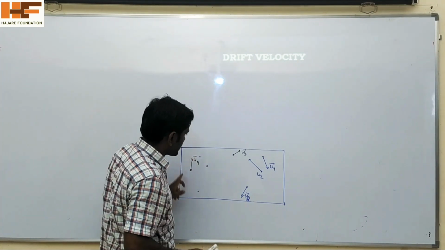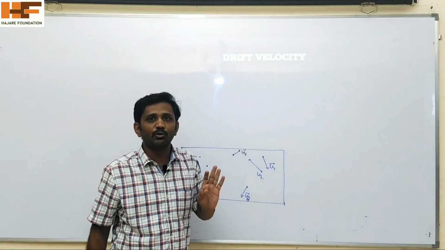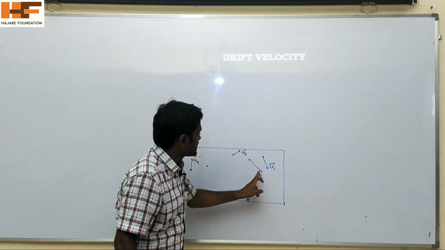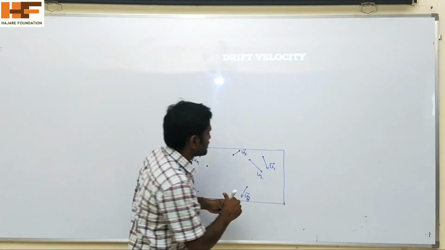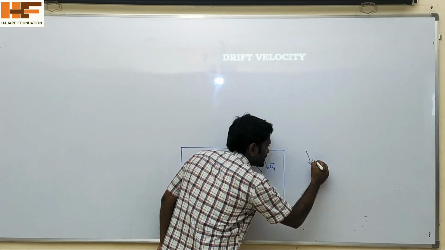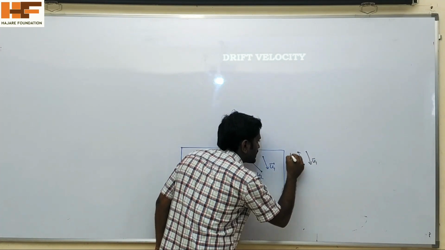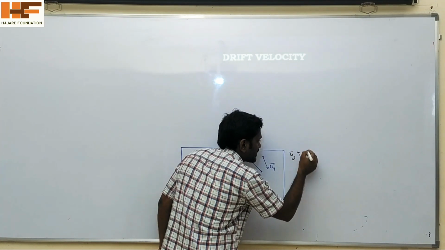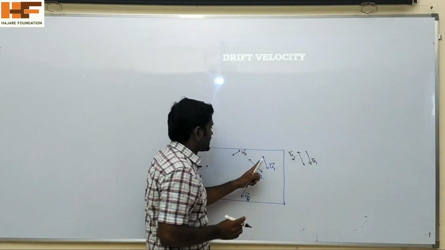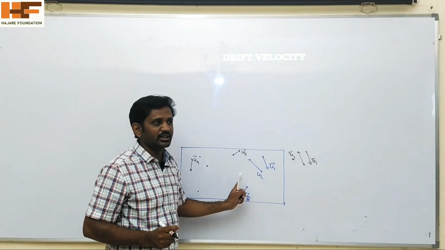See, the average thermal velocity of these free electrons is equal to 0 because of the random motion. One moves in one direction, another moves in another direction. For example, let us consider only two electrons. One moves with velocity u1 in one direction, and the second electron moves with velocity u2 in the other direction. Both are moving opposite, that's why they cancel out. The average thermal velocity of the free electrons is equal to 0.